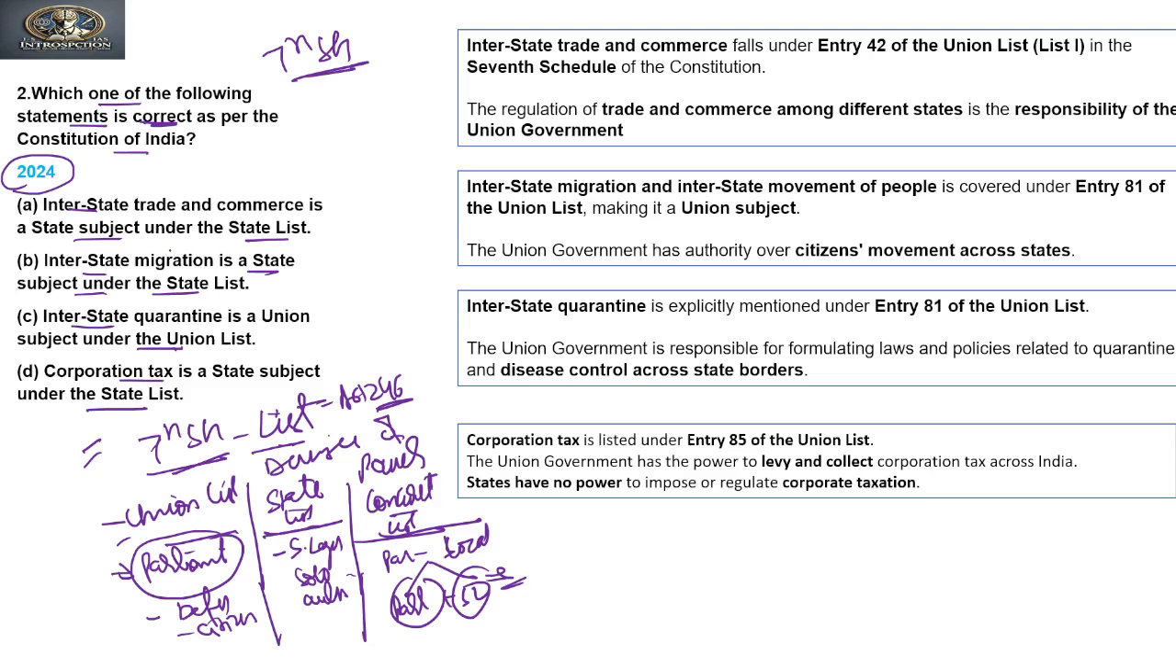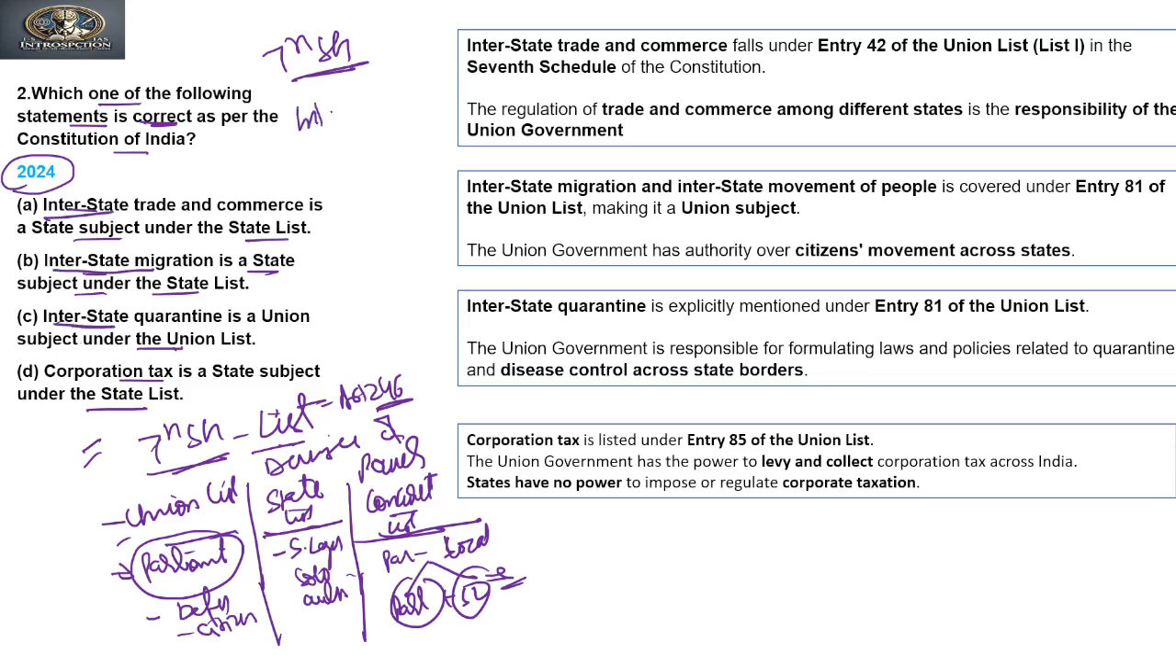Or what you can do is use your own knowledge background to answer this question. Now how can a knowledge background be used here? See, every statement starts with "interstate", right? The first three start with "interstate".